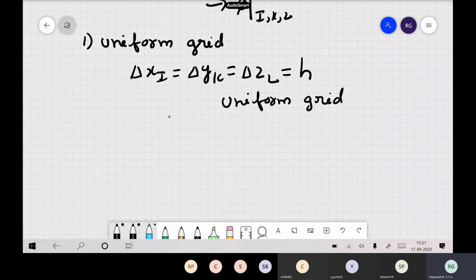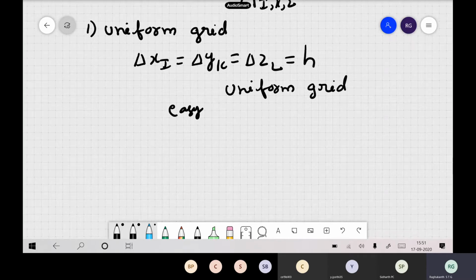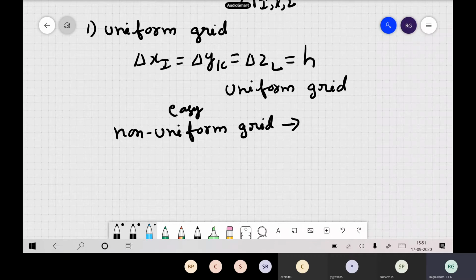Of course, this is the easiest one, and you can solve your equations without confusion; it will be very easy. But in many problems, with a uniform grid the computational difficulties will be more. Sometimes we also go for a non-uniform grid. We will see later where you may have to use a non-uniform grid, like when you are dealing with different heterogeneous materials.